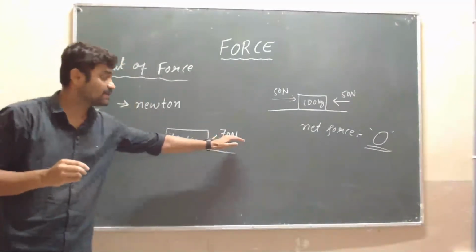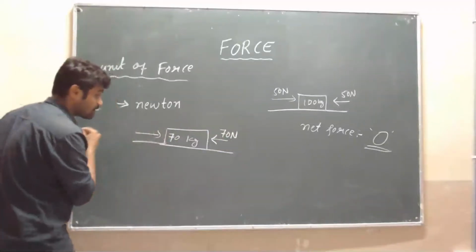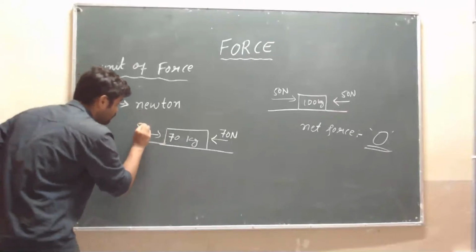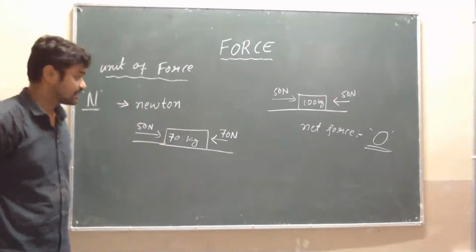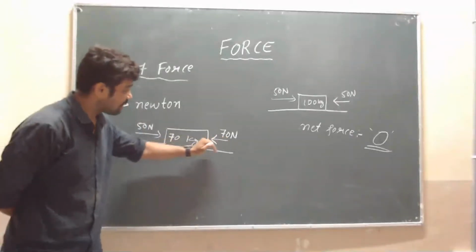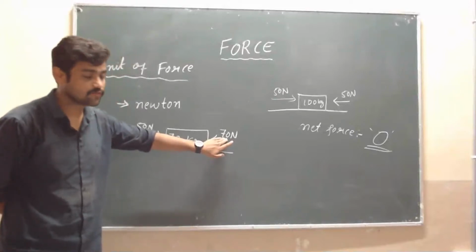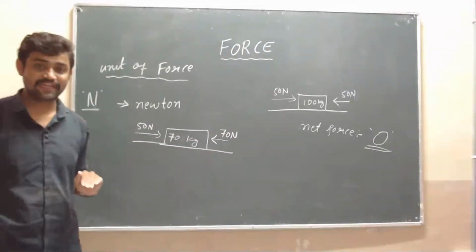From here a person is applying 70 Newton force, and from here another person is applying 15 Newton force.